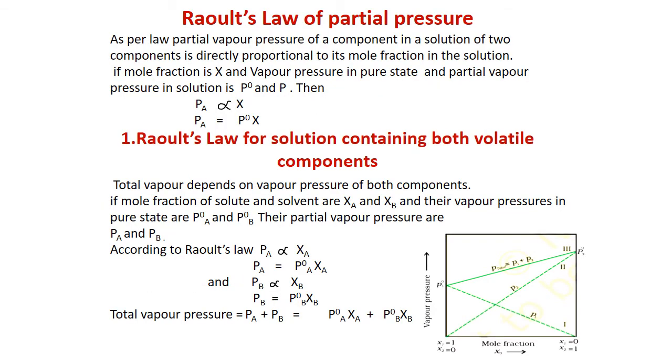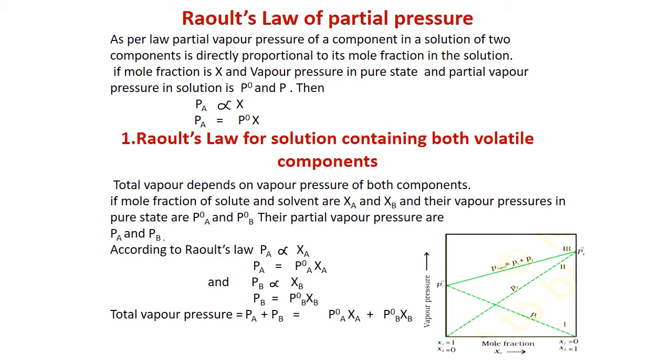Raoult's law for the partial pressure: it indicates the relation of partial pressure, meaning the contribution of each component to the vapor pressure in total solution vapor pressure. That indicates that partial pressure of a component in a solution of two components in a mixture is directly proportional to its mole fraction.